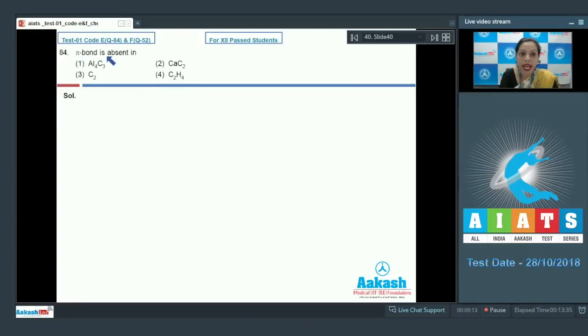Question number 84. Pi bond is absent in. We have to find out that compound in which pi bond is absent. We have the 4 options given here. First we have Al4C3. If we talk about this, this is an ionic compound. Aluminium ion is there, and there is carbon in 4 negative state, an anion.